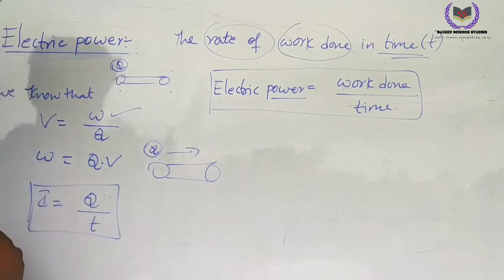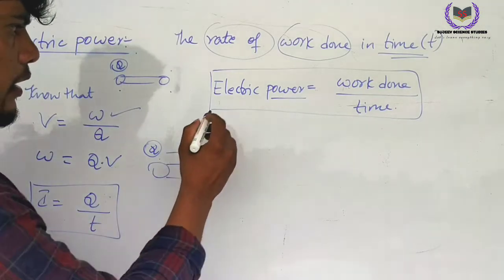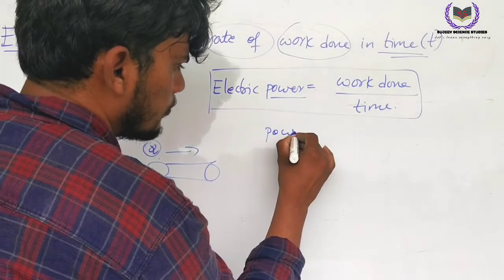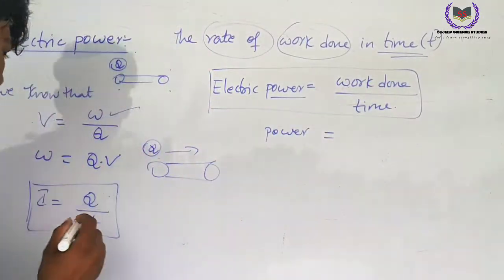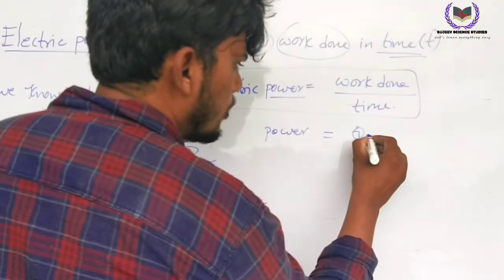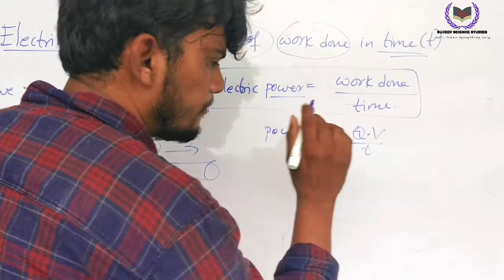From these equations, look here, electric power is work done by time. So power equals work done, and work equals Q into V. So power equals Q into V by t.